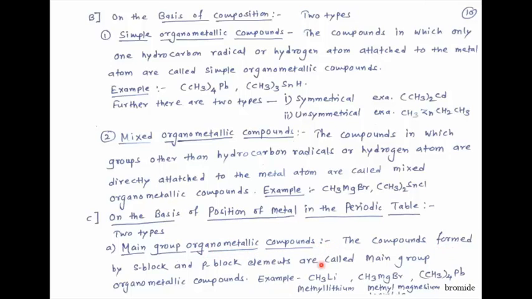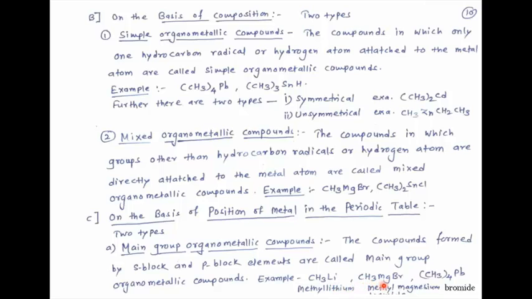The compounds formed by S block and P block elements are called main group organometallic compounds. Example, methyl lithium. Lithium is a main group element present in S block. Therefore, this is a main group organometallic compound.